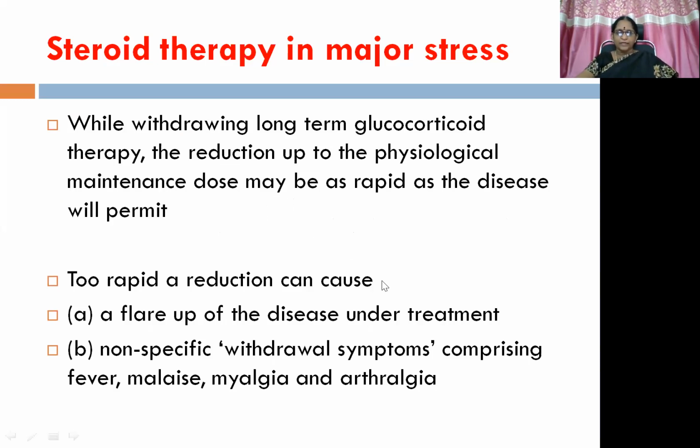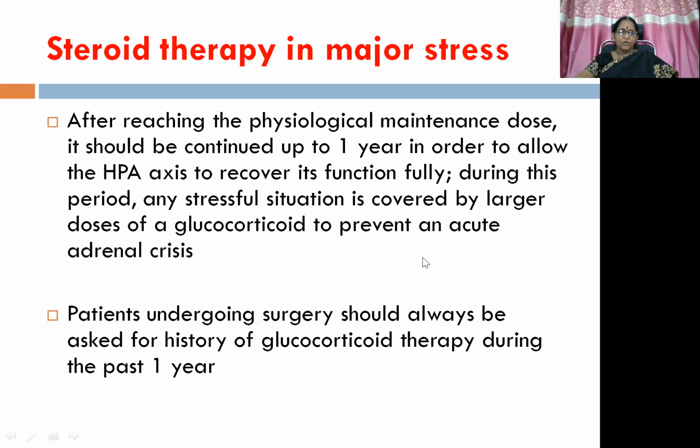So too rapid a reduction should never happen, because if you do too rapid a reduction of the glucocorticoid administration, it can either give rise to flare up of the disease under treatment or non-specific withdrawal symptoms comprising fever, malaise, myalgia, and arthralgia. So the patient will complain of all these withdrawal symptoms if you suddenly withdraw the steroids from the body, or else the disease will flare up. After reaching the physiological maintenance dose, it should be continued up to 1 year in order to allow the HPA axis to recover its function fully.